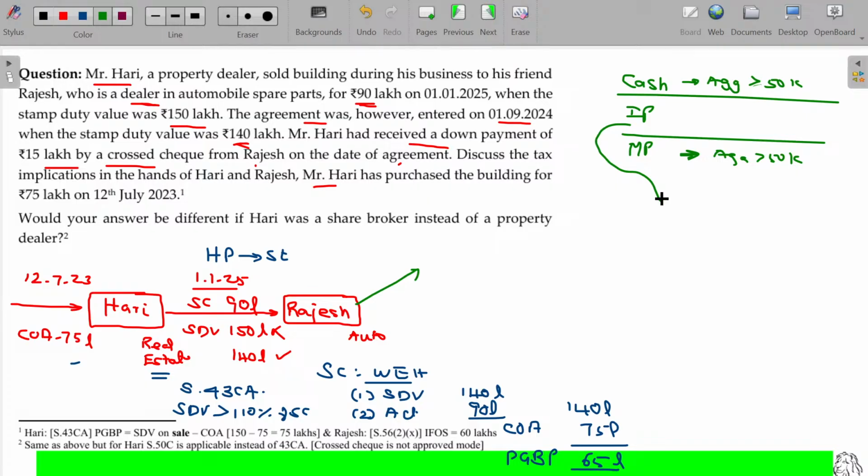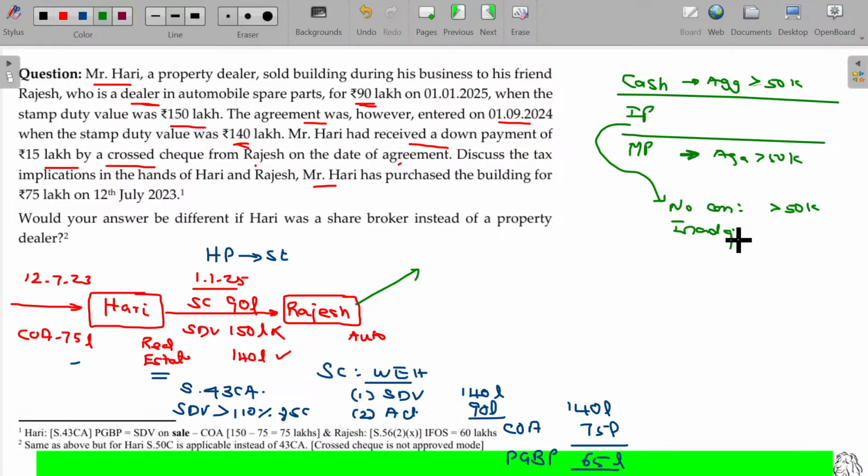In case of immovable property, you have to calculate independent assets. No consideration and inadequate consideration, two classifications are there: completely given free or given at much discounted price. If it is completely given free, and the value is more than 50,000 rupees, then it is considered as gift and taxable.